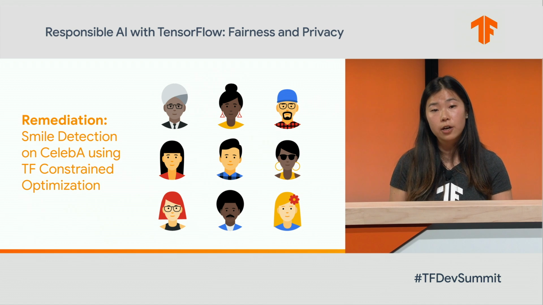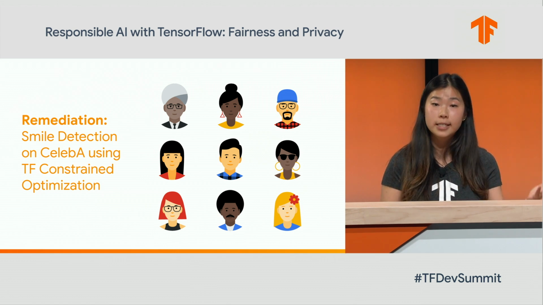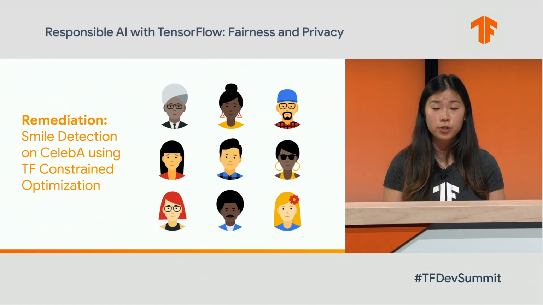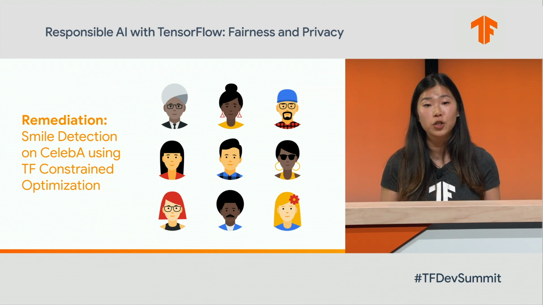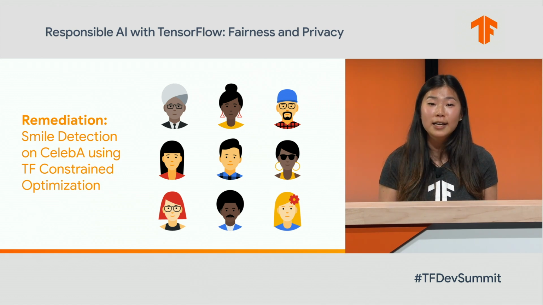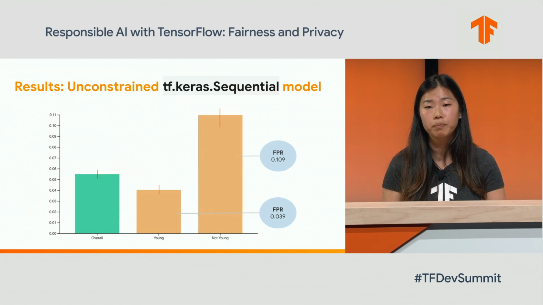CelebA is a large-scale face attributes dataset with more than 200,000 celebrity images, each with 40 binary attribute annotations such as is smiling, age, and headwear. I want to take a moment to recognize that binary attributes do not accurately reflect the full diversity of real attributes and are highly contingent on the annotations and annotators. In this case, we are using the dataset to test a smile detection classifier and how it works for various age groups characterized as young and not young. I also recognize that this is not the possible full span of ages, but bear with me for this example.